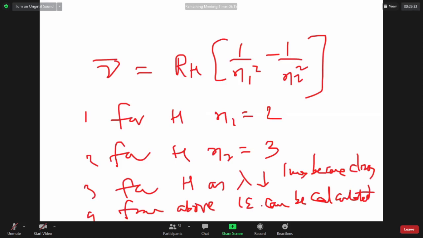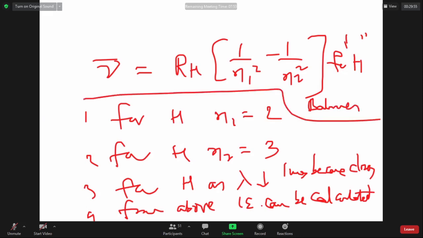Only 1 and 3 are correct. Only 1, 2, 3 are correct. Only 2, 3, 4 are correct. So what is your answer? For hydrogen, Balmer series. The question is very clear. In the Rydberg relation, the wave number is equal to RH into 1/n1² minus 1/2². For the hydrogen Balmer series, what are the correct statements?